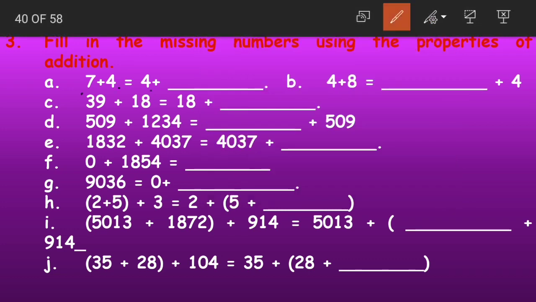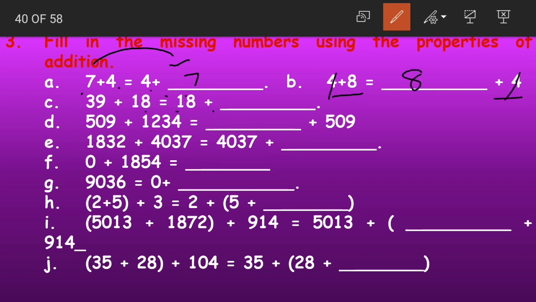7 plus 4 is equals to 4 plus 7. How do we know this? Because of the commutative property. Again, 4 plus 8 is equals to dash plus 4. We are already having 4 here. 8 is missing. So add 8.